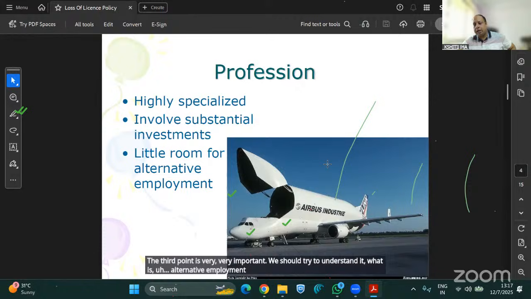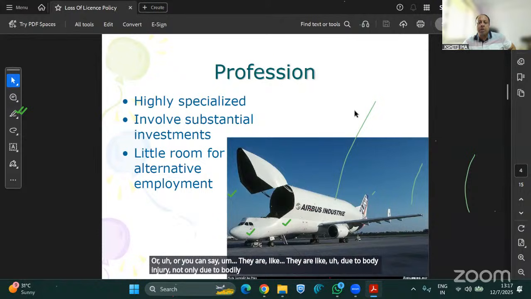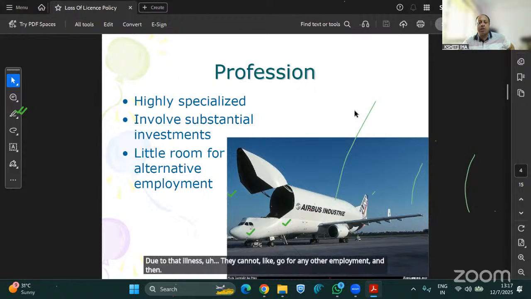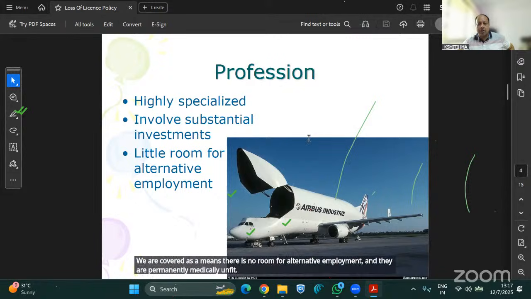So, any loss or damage happens to that person, due to bodily injury, not only due to bodily injury, but also due to some kind of illness, and due to that illness, they cannot go for any other employment, and then they are covered, which means there is no room for alternative employment, and they are permanently medically unfit.